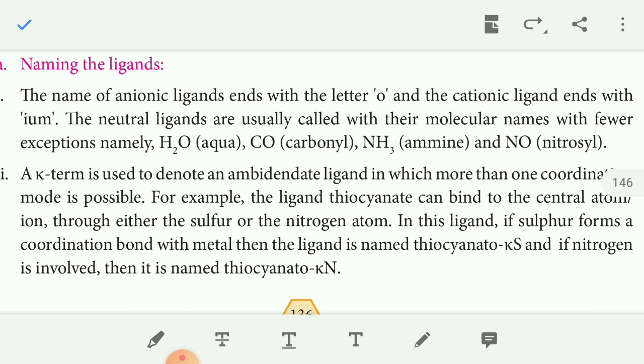For example, SCN, thiocyanate. Here in SCN, S and N can bind with the metal, sulfur and nitrogen. Sulfur binds as κS and nitrogen binds as κN. For example, CN, cyanide: κC, then cyanide, κN.